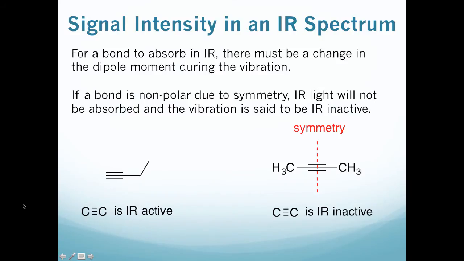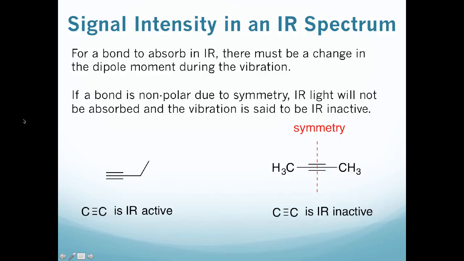The next thing we're going to take a look at is the signal intensity in an IR spectrum. In other words, if a molecule does absorb a certain energy of light and a signal is produced on an IR spectrum, how intense is that signal going to be? Or how much energy does it absorb?